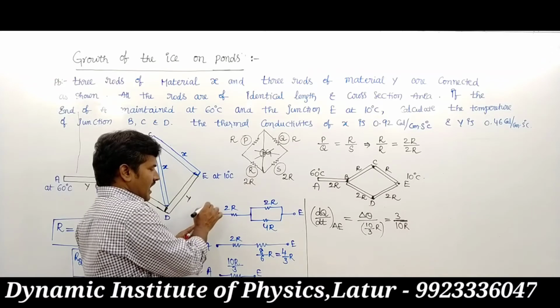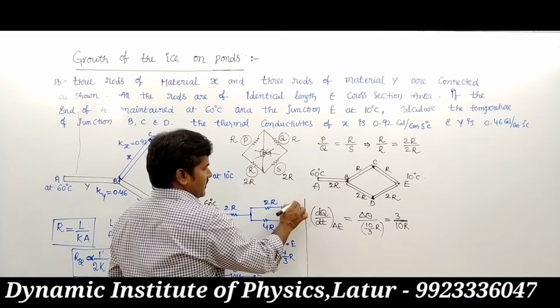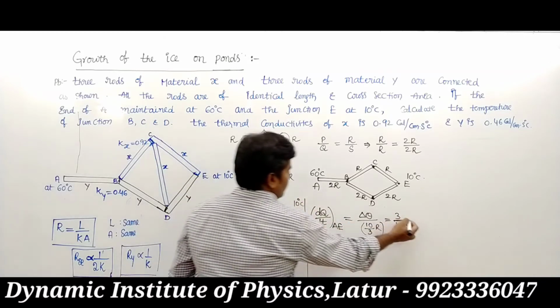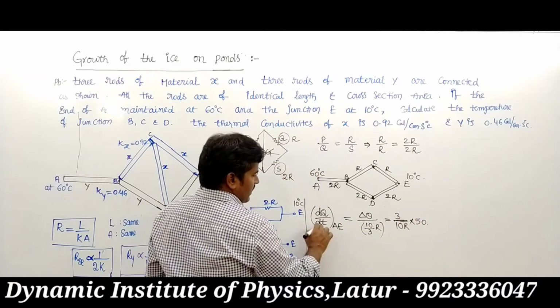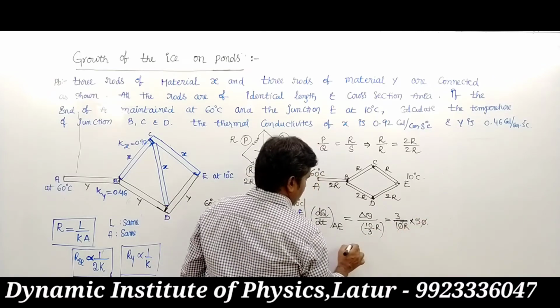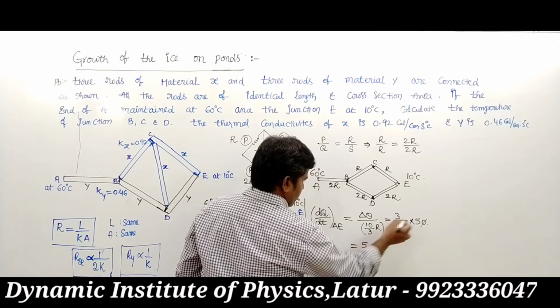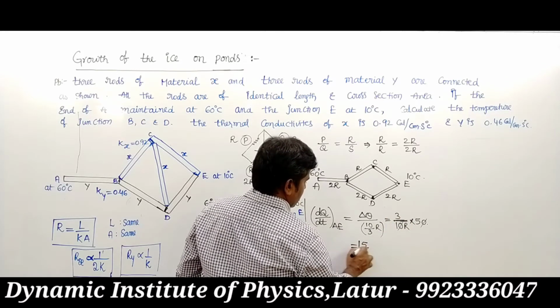Temperature difference between A and E. Here 60 degrees centigrade, here 10 degrees centigrade. The temperature difference becomes 50. Then the heat transmission value equals 5 upon 5, so this is 5 into 3, 15 upon R.